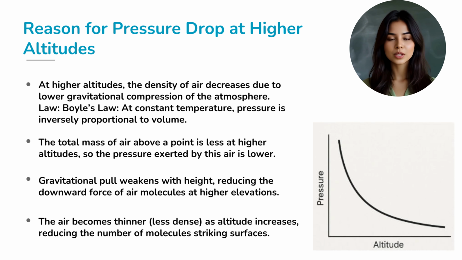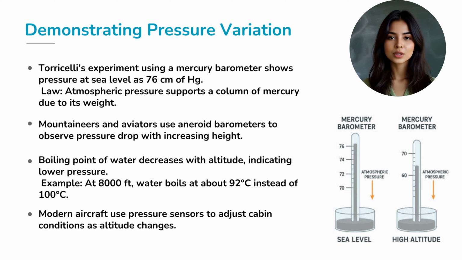It connects beautifully with Boyle's law, which says that pressure is inversely proportional to volume when temperature stays constant. So, as the volume of air increases due to expansion, the pressure decreases. It's this concept that pilots, mountaineers, and meteorologists rely on to understand changes in altitude and weather. And as you'll soon see in our graph, pressure doesn't just decrease, it does so at a non-uniform rate. Now, let's look at some fascinating experiments and real-life observations that prove this pressure variation.